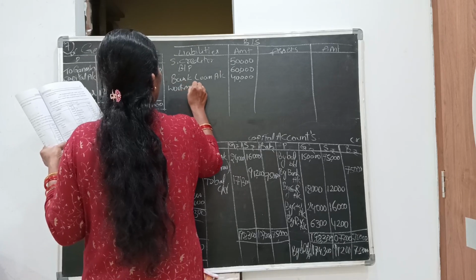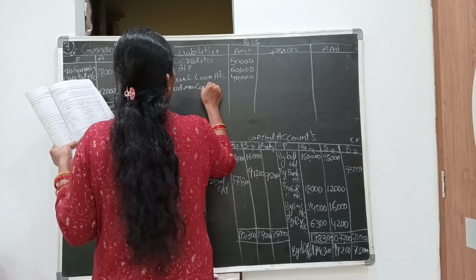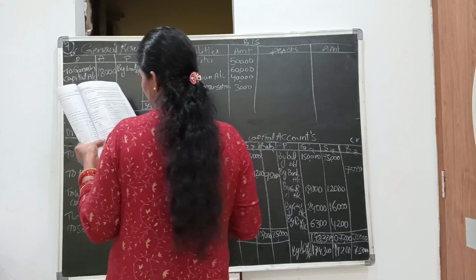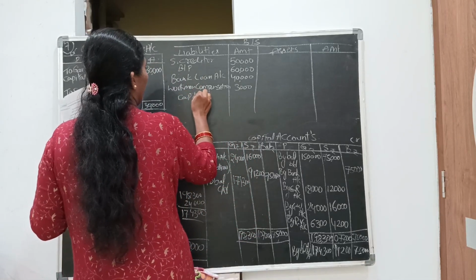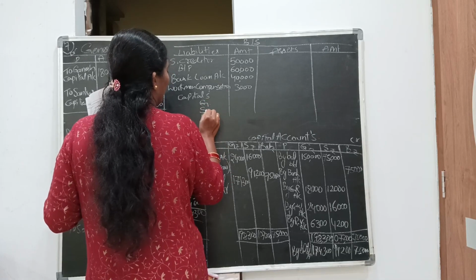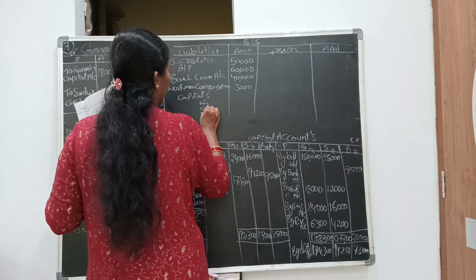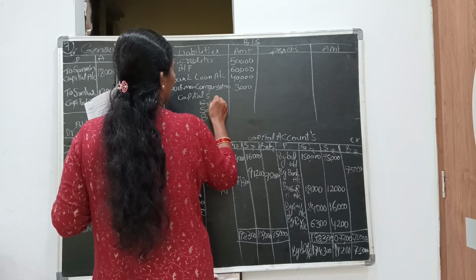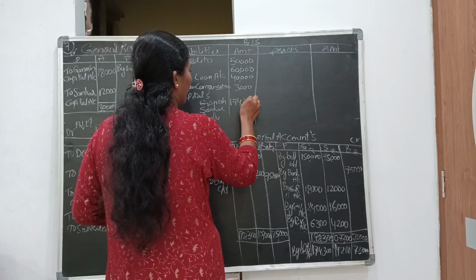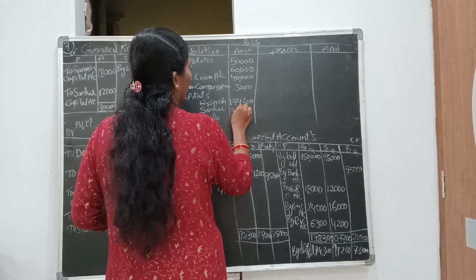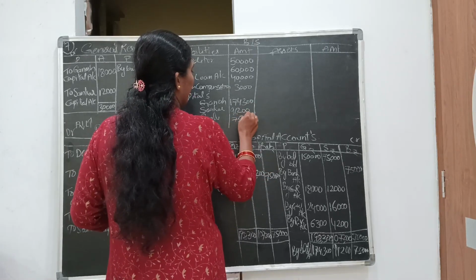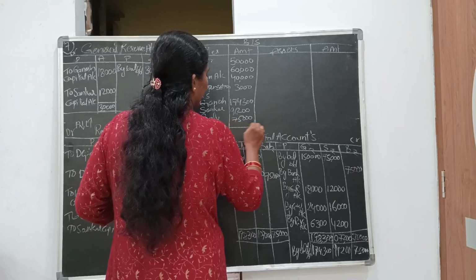Okay, then write down workman compensation, that is 3,000. Next write down capitals of Ganesh, Shankar and Balu. I am writing in short form. What is the adjusted capital? 1,74,300. Next 91,200. Then 75,000 are the adjusted capitals.